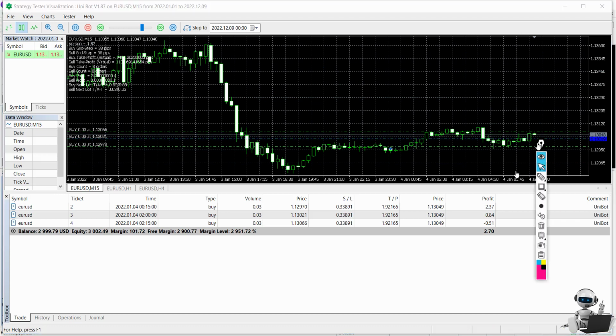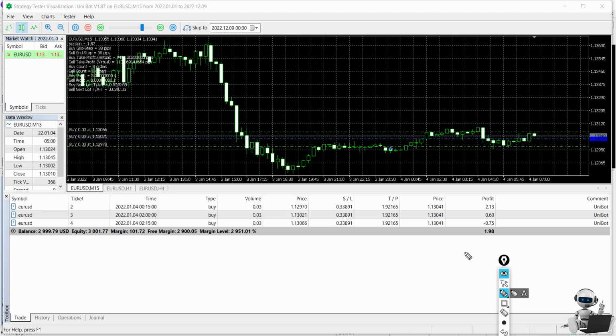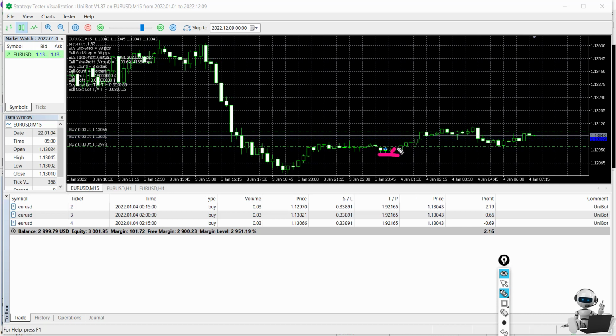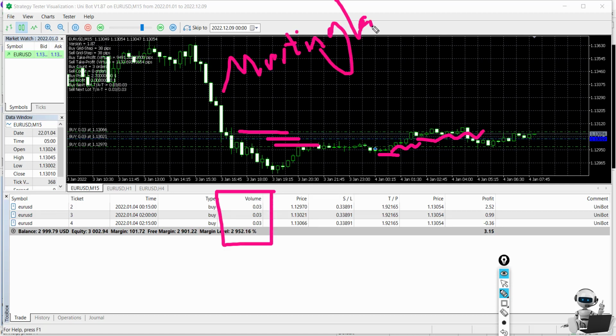So we have some trades. You can see first we have the first trade, it opens a buy, and then the price continues to rise, it opens another buy, and then another buy. So it opens a grid of trades, and you can see the same volume. That means the EA does not use martingale. That's very important to see, to backtest it, to see how the EA is performing.